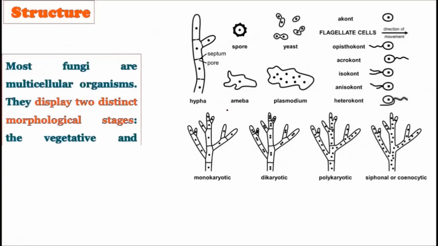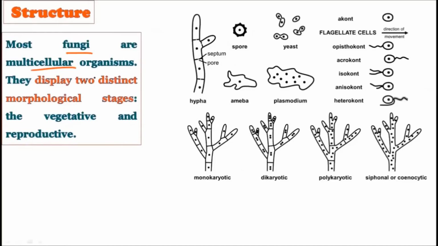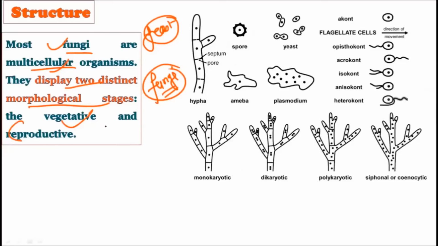Okay, now see, most fungi are multicellular organisms. Okay, the exception is the yeast. Yeast is the unicellular fungi. Now most of the fungi are multicellular organisms, and they display two distinct morphological stages in their life cycle. Okay, in the life cycle of the fungi, they show two distinct stages. The very first stage is the vegetative stage, and the second is the reproductive stage. Okay, the fungal hyphae first create the vegetative part of the body, and then they create the reproductive part. That is why they have two morphological stages. In the first morphological stage they have the vegetative body, and in the second morphological stage they show the reproductive body.